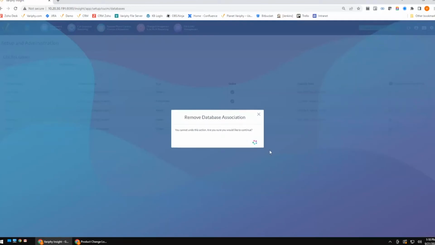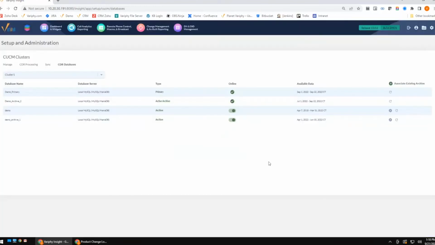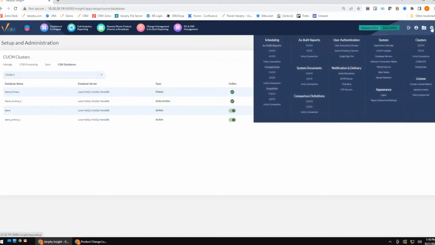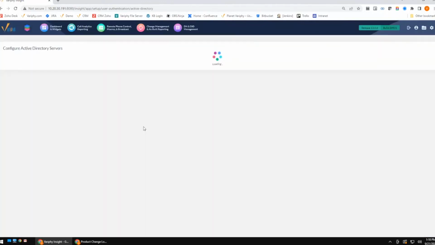All right. So the next thing I'm going to take a look at is some more system configuration type options. So let's pop over to our application. In Verify 13.0, we added the ability to use distinguished names for LDAP privileges.